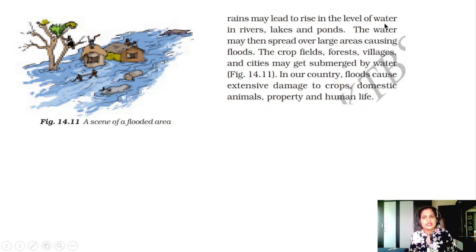Rains may lead to rise in the level of the water in rivers, lakes, and ponds. Water may then spread over large areas, causing floods. The crop fields, forests, villages, and cities may get submerged by water. In our country, floods cause extensive damage to the crops, domestic animals, property, and human life.